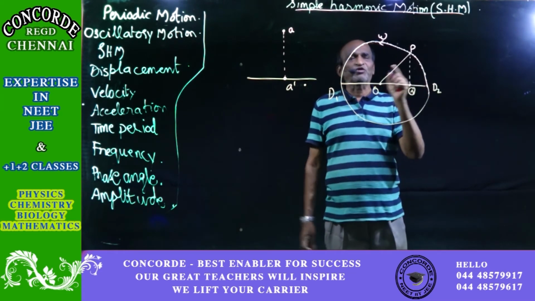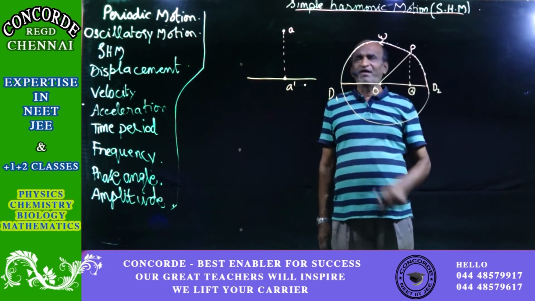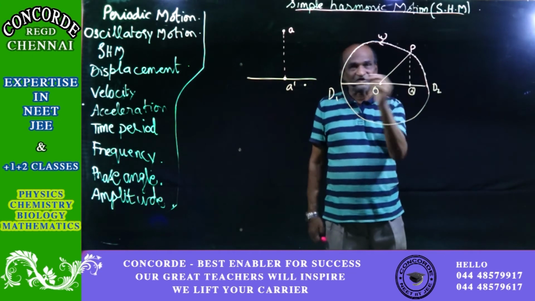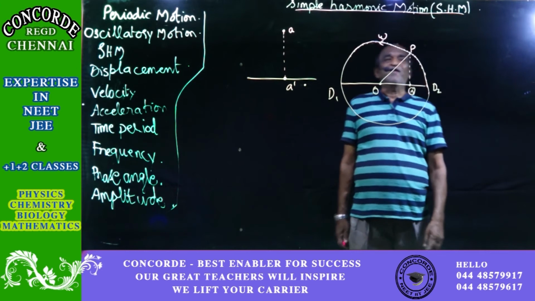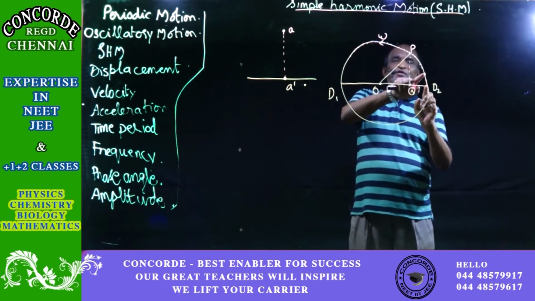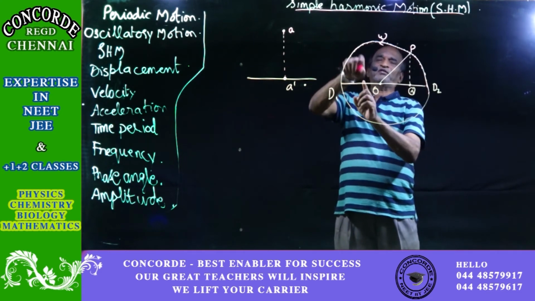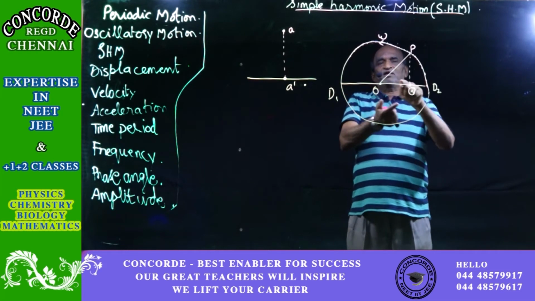This straight line motion, which is the projection of the particle describing a circle, is what is called a simple harmonic motion. So a simple harmonic motion is obtained by the projection of the uniform circular motion on the diameter of the circle.